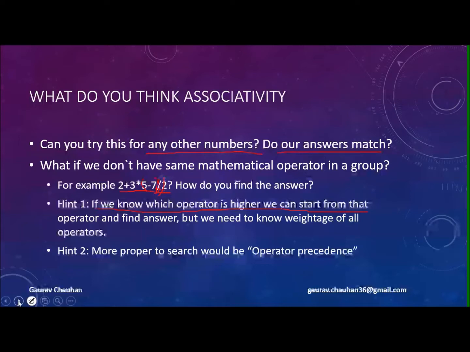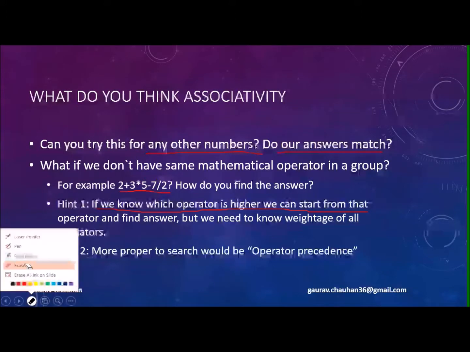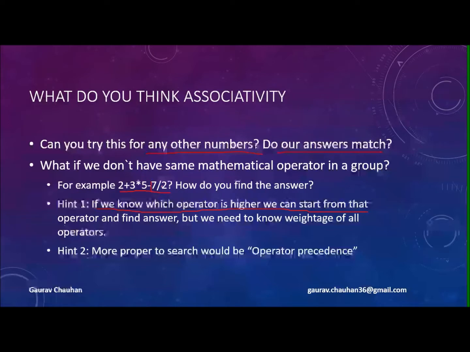Okay, that's a messy thing. Okay, so I can start from 7 by 2. Then if I know that the second one is multiplication, I can do that. Okay, then I can add these two things, the answer of multiplication and 2, and then I can subtract all the answer of this operation, and I think I have just solved this example.